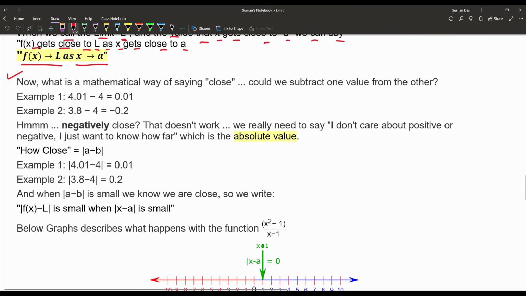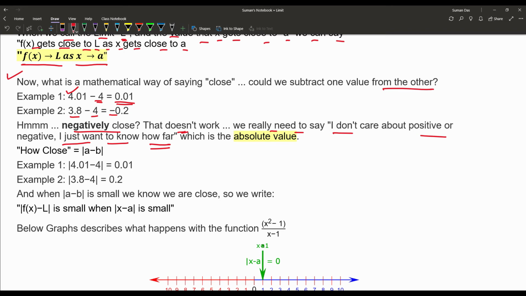Could we subtract one value from the other? Example, suppose 4.01 minus 4, the value is 0.01. The second example, 3.8 minus 4, the result is minus 0.2. We never say that is negatively close. No, that does not work in real English. We really need to say, I don't care about positive or negative, I just want to know how far.